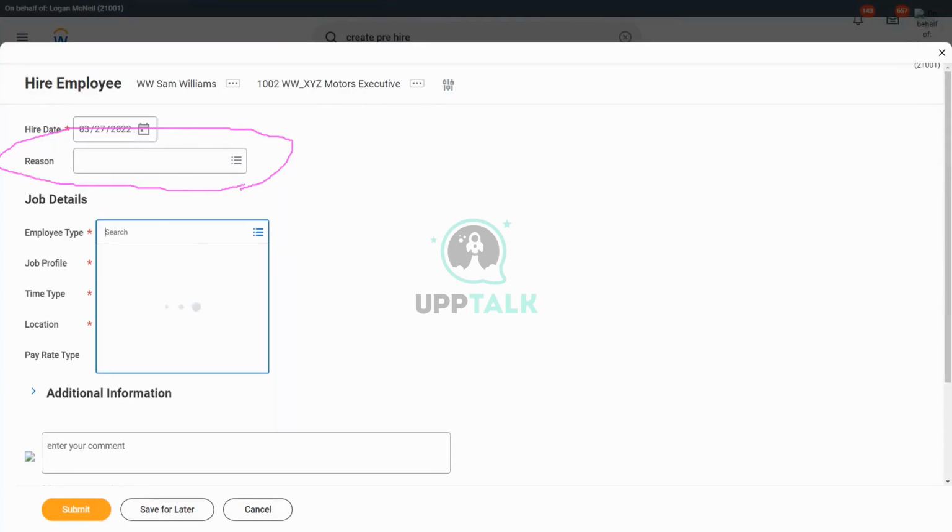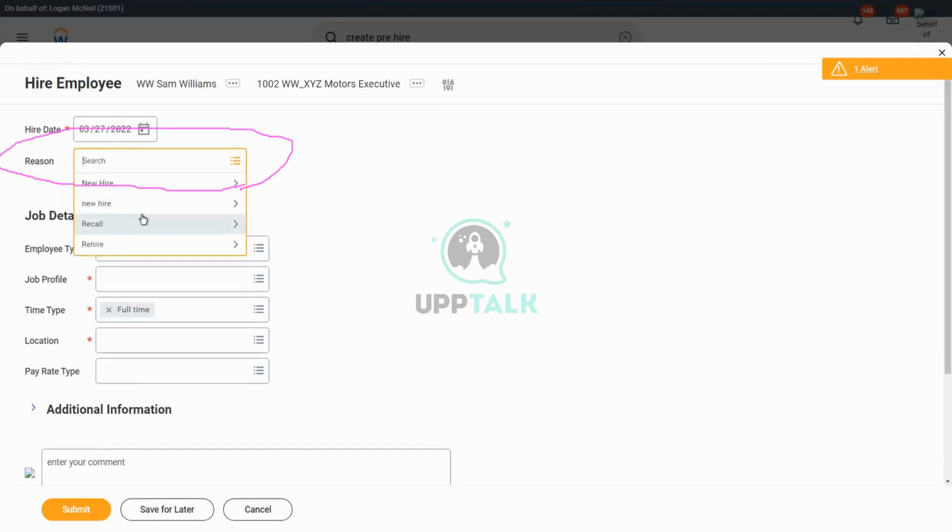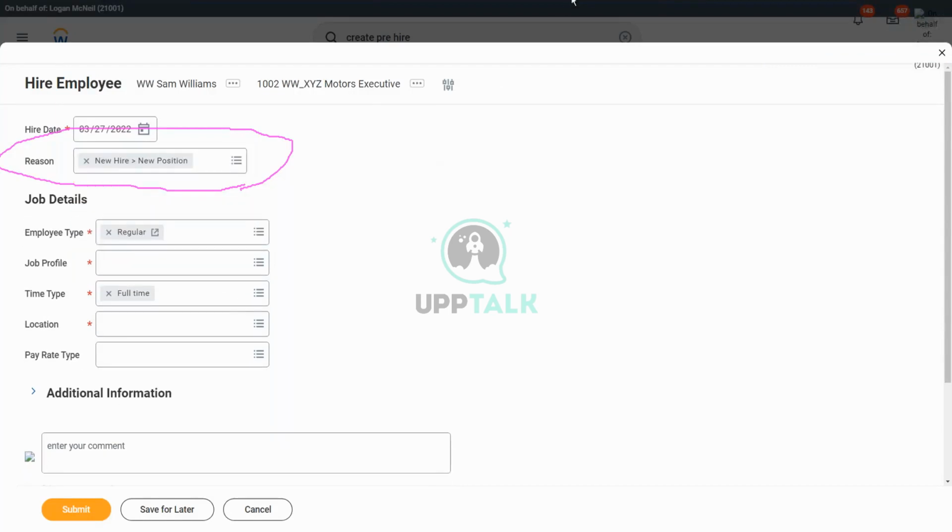It is false. Right. Yes. So it gives you this amber, this orange alert saying select a hire reason, but it is not a required field. I may choose it. I may choose not to use it as well.